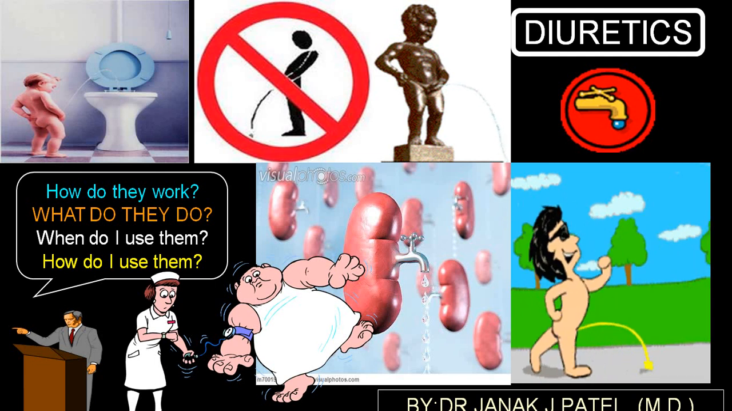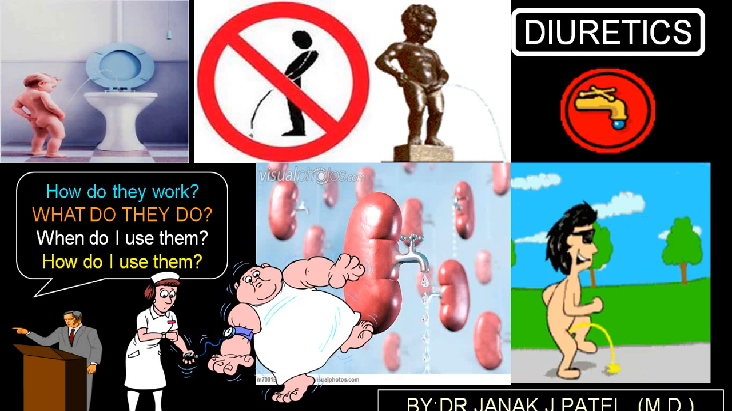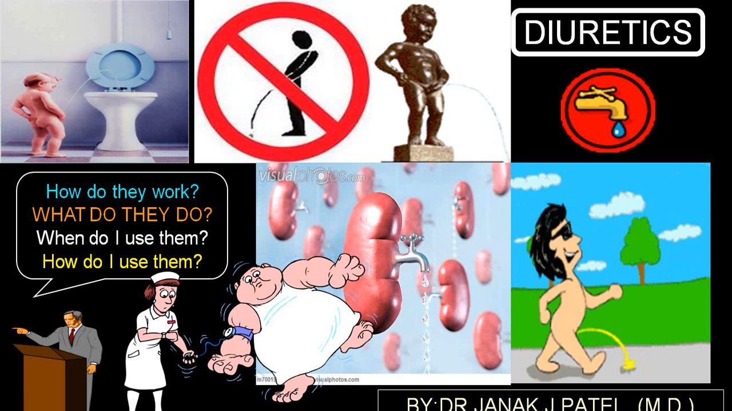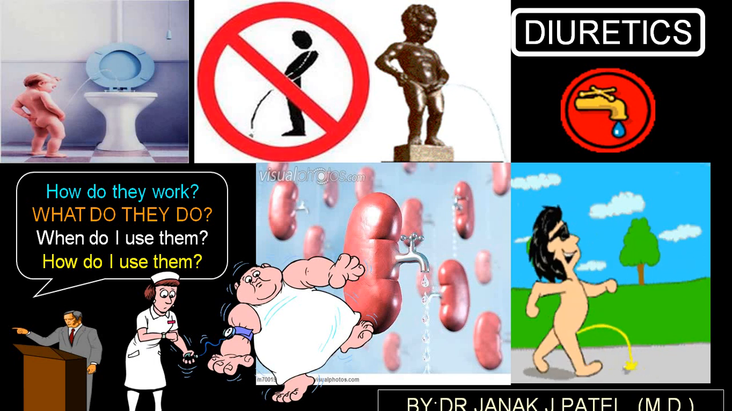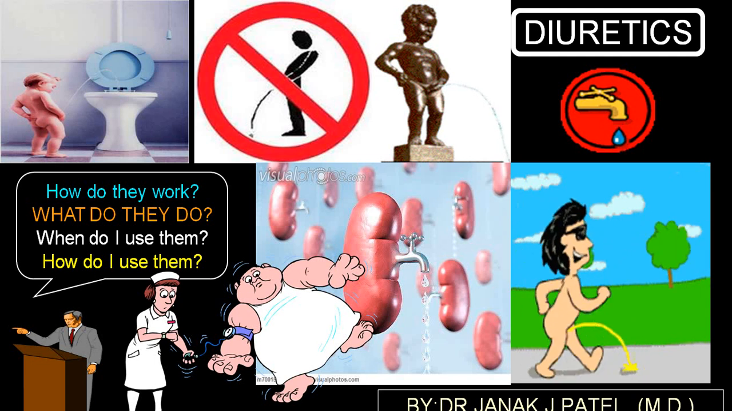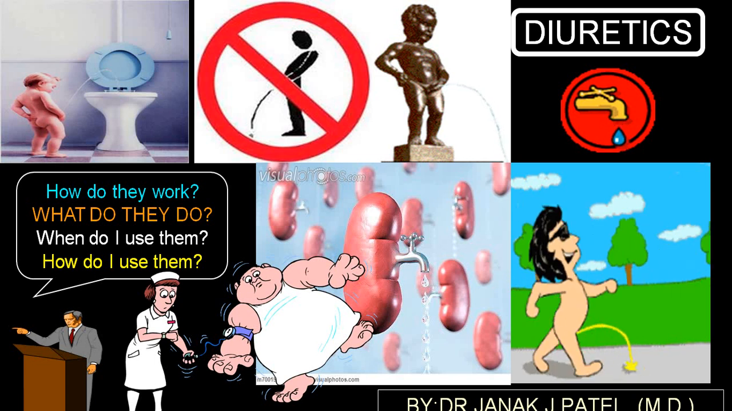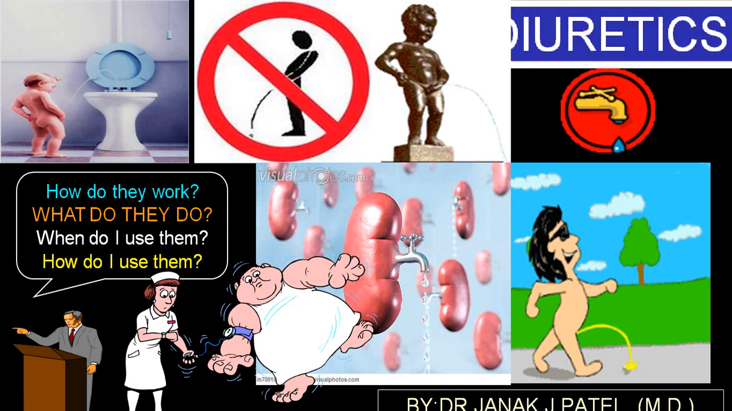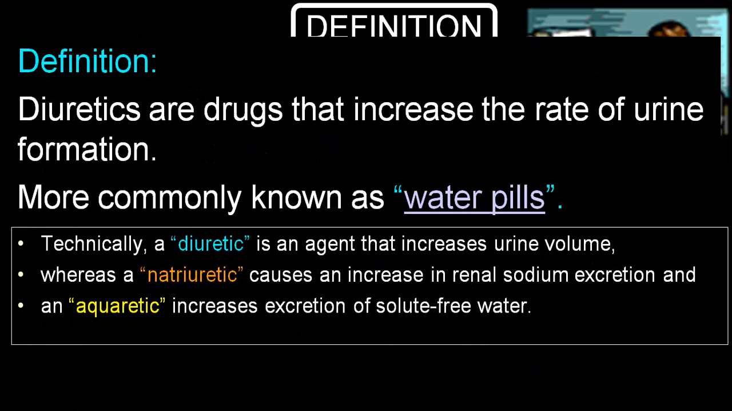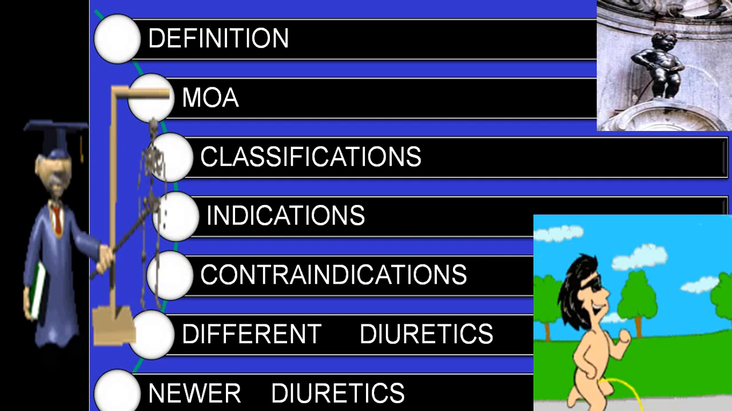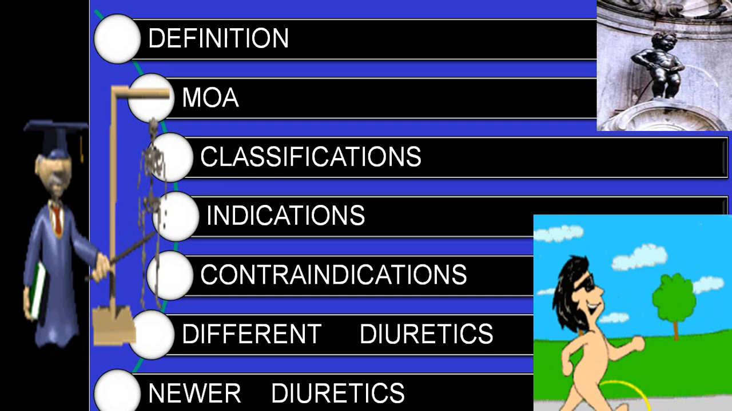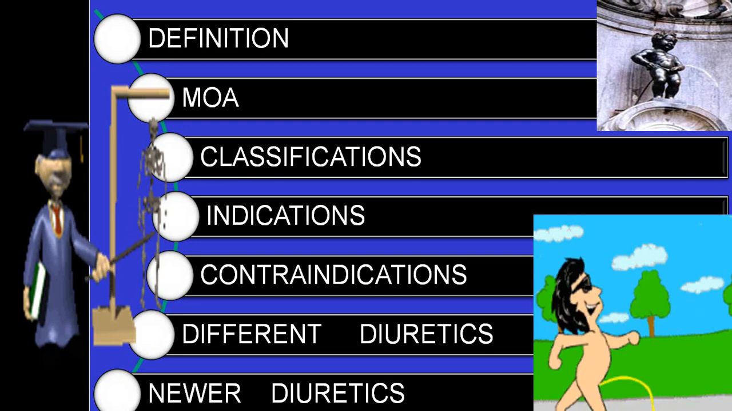For understanding where to use, which diuretic to use, whether to use or not to use, etc., we should know how the diuretic works, what they do, when do I use them, and how do I use them. We should answer all those questions. We'll be discussing under these headings: definition, mechanism of action, classification, indications, contraindications, different types of diuretics and newer diuretics.